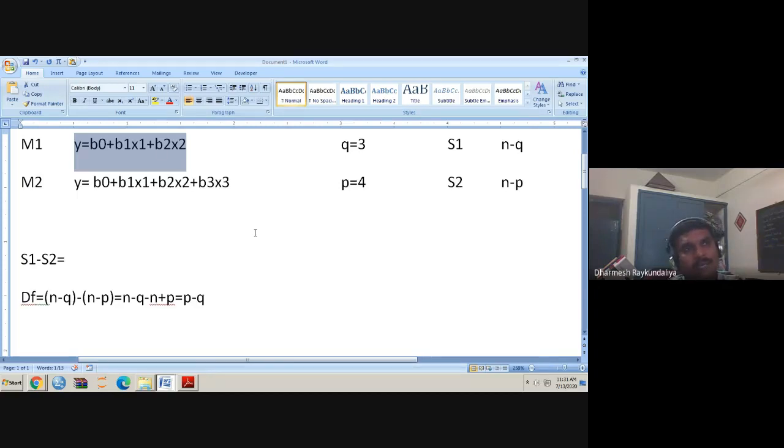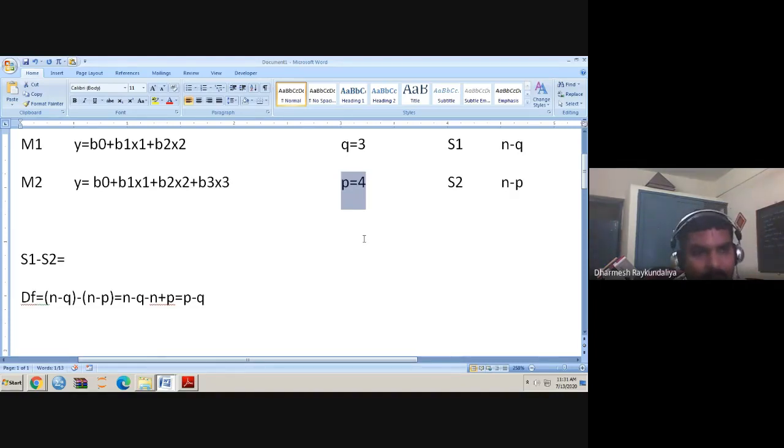So deviance can be a goodness of fit criterion for comparing two models when we use nested models. If the number of parameters is less, the deviance is higher, and if the number of parameters is more, the deviance is lower.